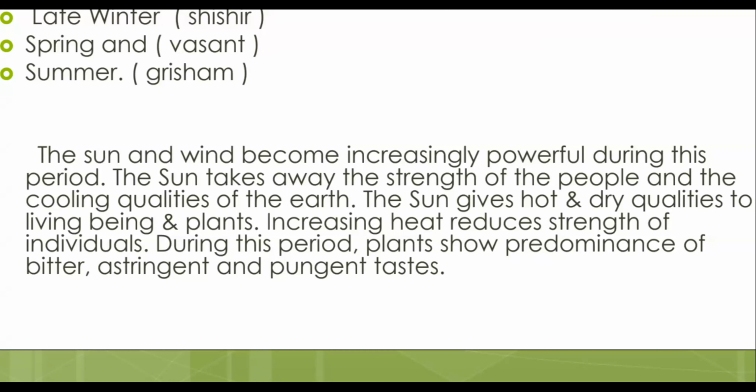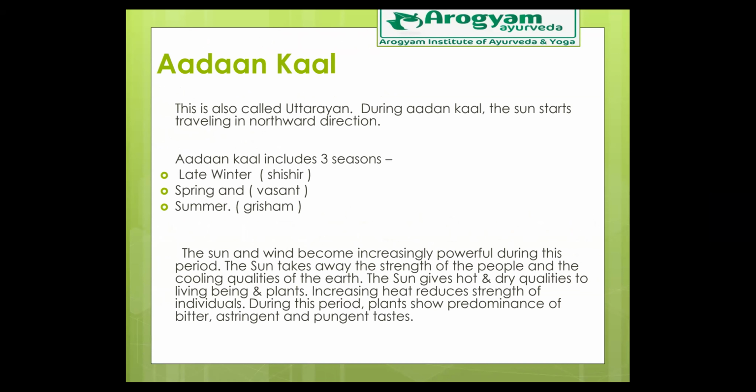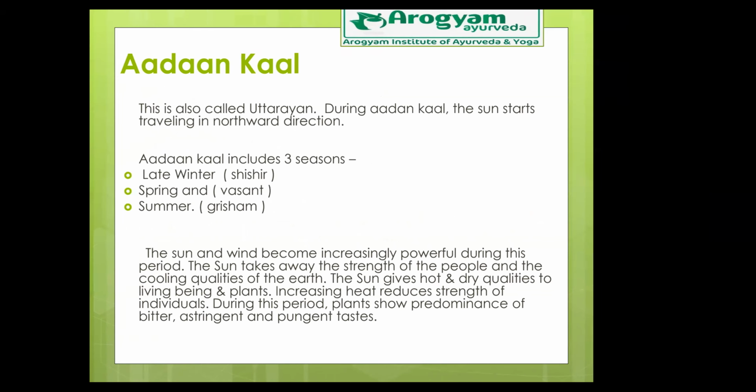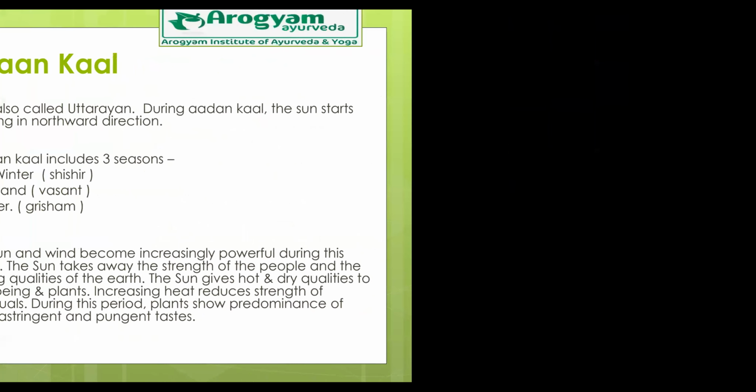Pungent is spicy. Okay, so what we mean is the dryness increases not only in human beings but also in the flora. So because of this, dryness in our body becomes very high, right?